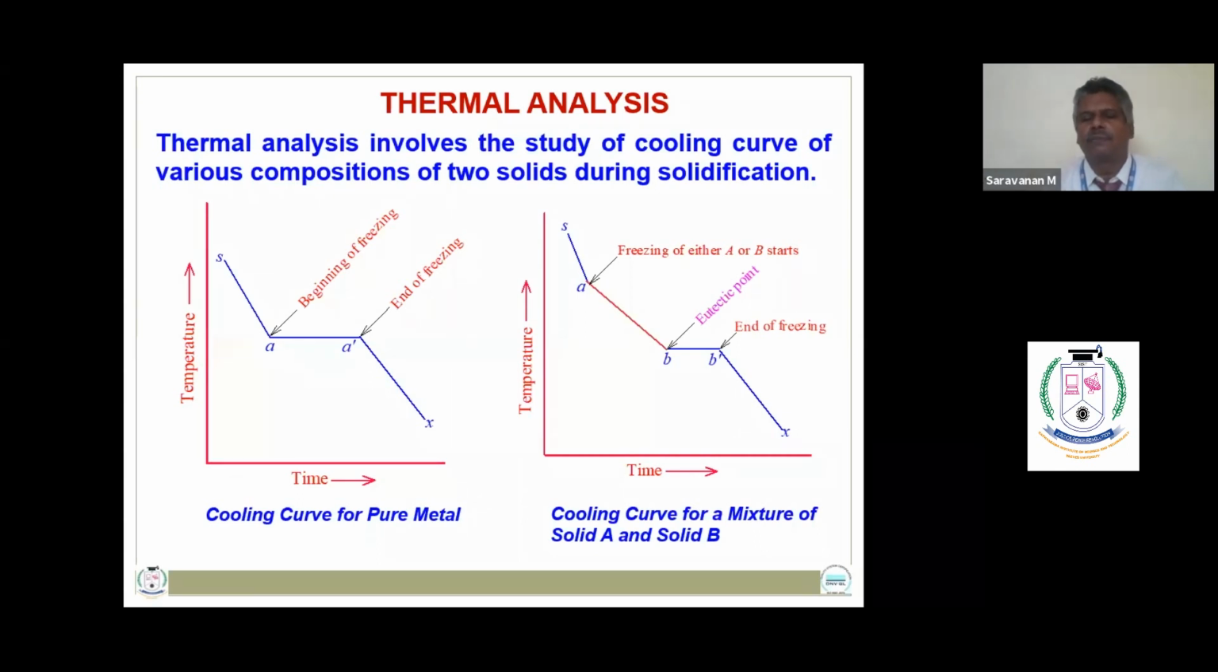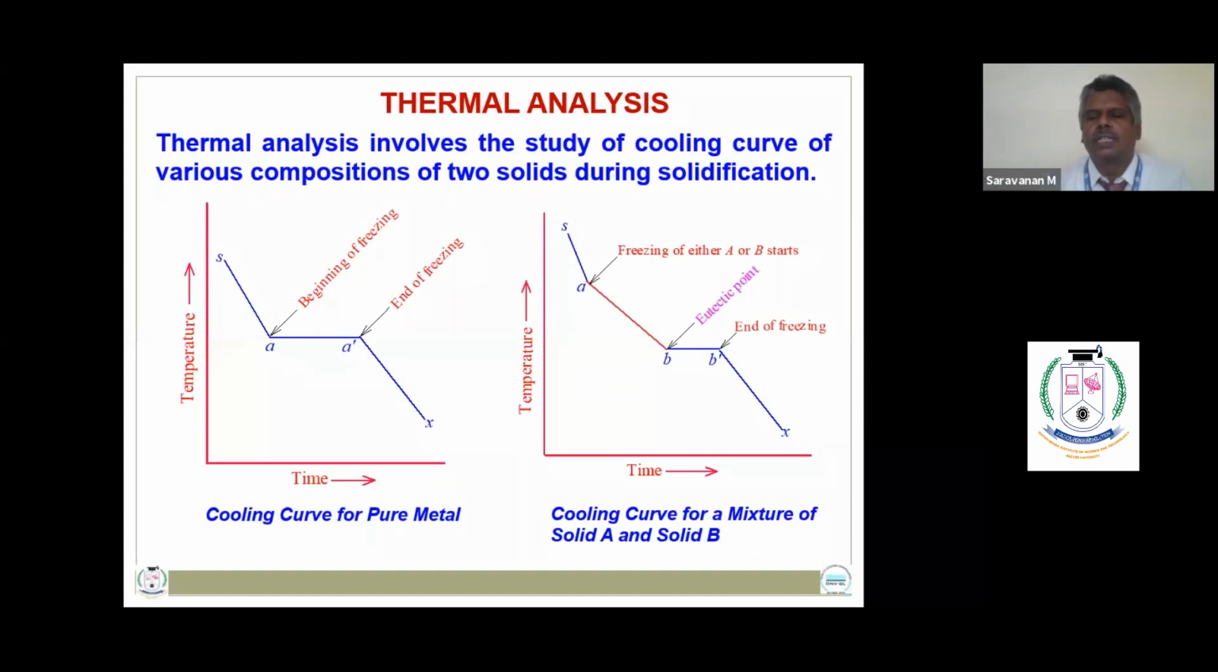But in the case of the cooling curve of a mixture of two solids, along the curve SA, the temperature of the melt decreases gradually, and when point A is reached, either A or B starts freezing. So along the curve AB, again the temperature of the liquid melt decreases at a different rate. This is because the chemical composition of the liquid melt and the solid are of two different compositions.